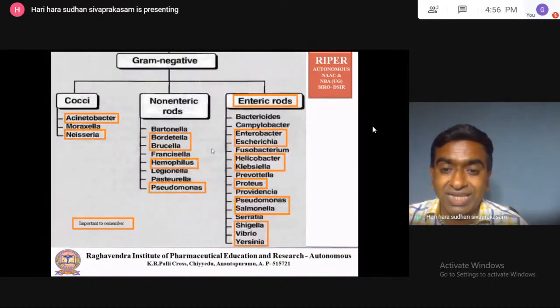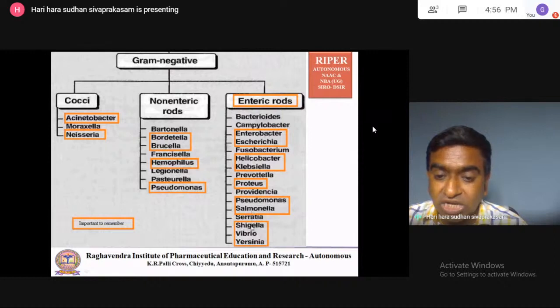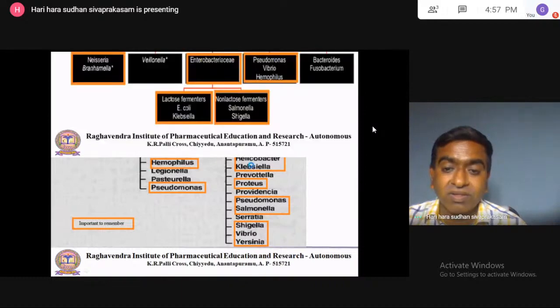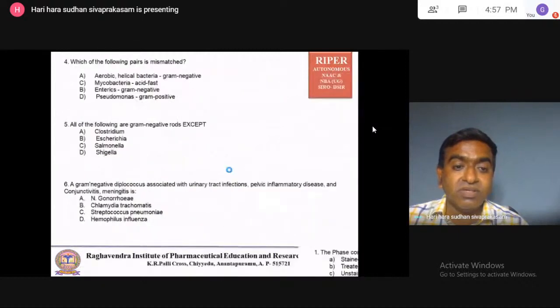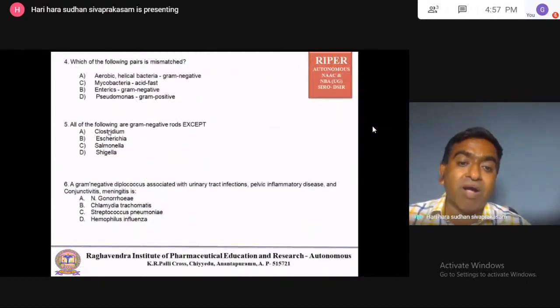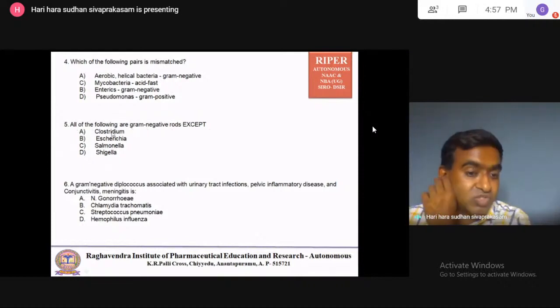See here, gram negative rods: Enterobacter, E. coli, Salmonella, Shigella. That's why I have marked some important bacteria, so you remember them. Clostridium, gram positive. All the following are gram negative rods except Clostridium. So A is the answer.